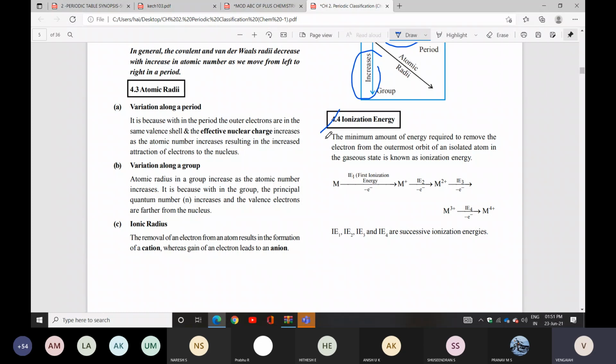The minimum amount of energy required to remove an electron from the outermost orbit of an isolated atom in the gaseous state is known as ionization energy. So, nothing but you can use energy to take an electron.